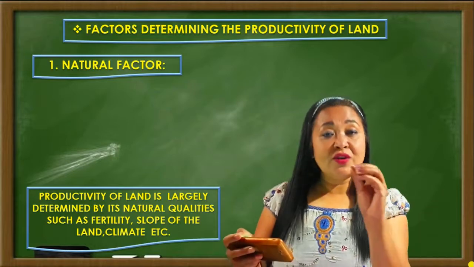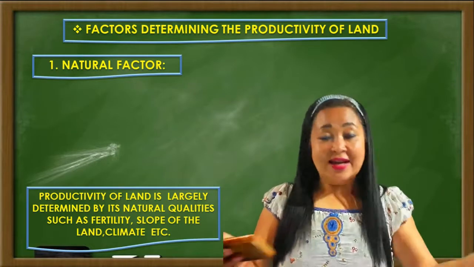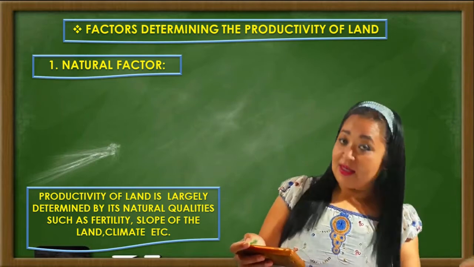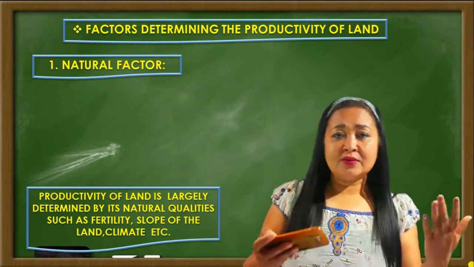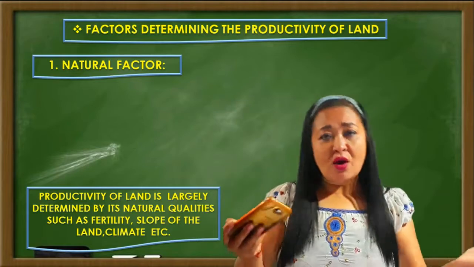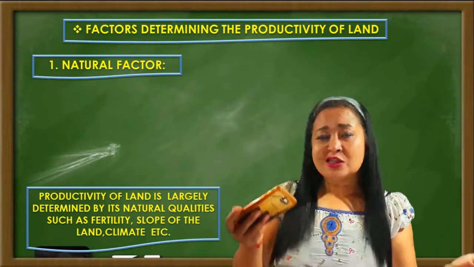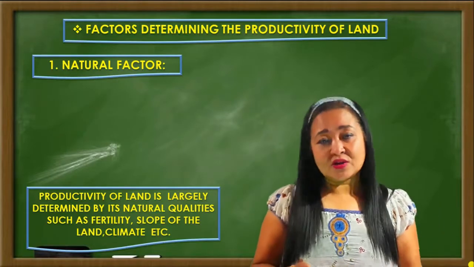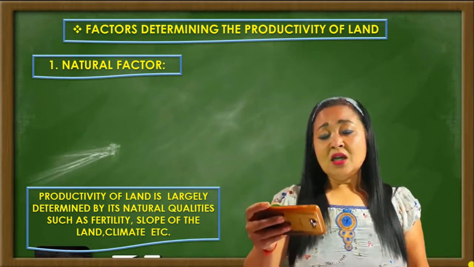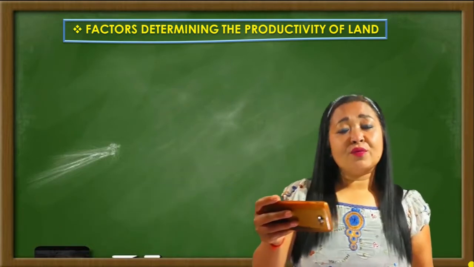So it depends upon the natural factor whether the land can be productive or unproductive. So productivity of the land also depends upon various natural factors like this. Like I said just now, fertility of the land, or the landscape, whether it is rocky or slopey, and of course it also depends upon the various climatic factors.